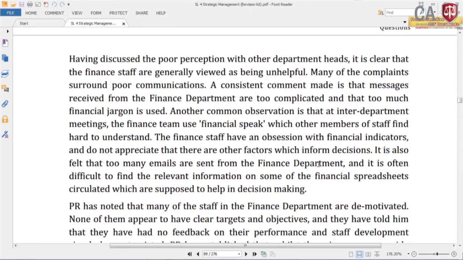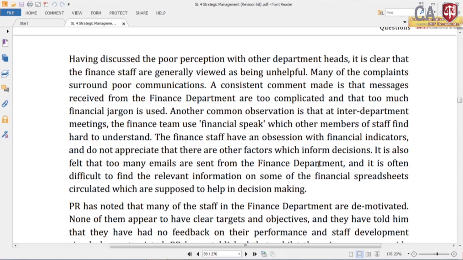Having discussed the poor perception with the other department heads, it is clear that the finance staff are generally viewed as being unhelpful. Finance guys have been identified as unhelpful. Many of the complaints are around poor communications, they are not good communicators.